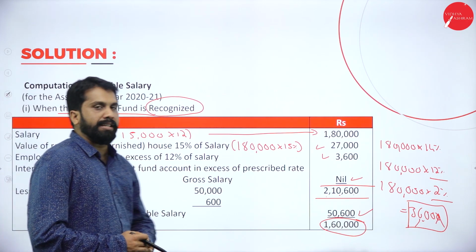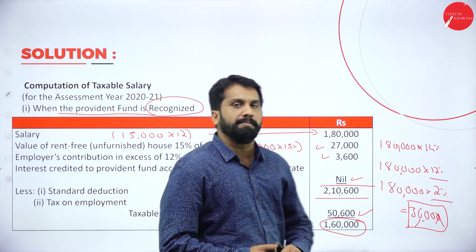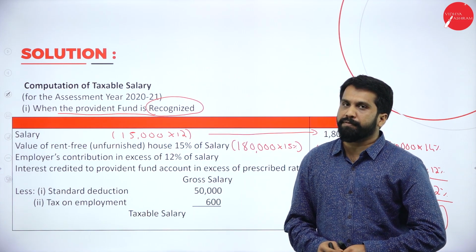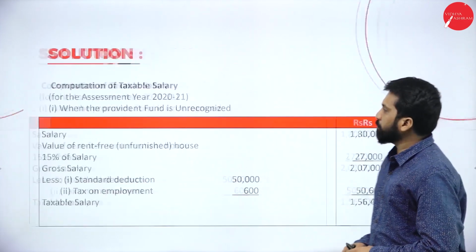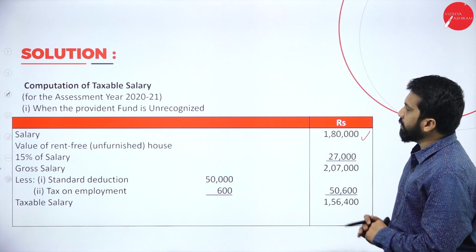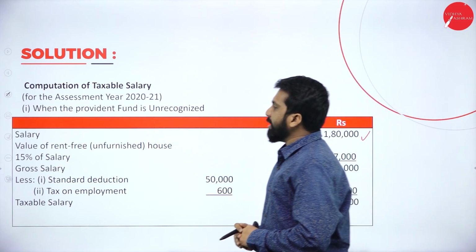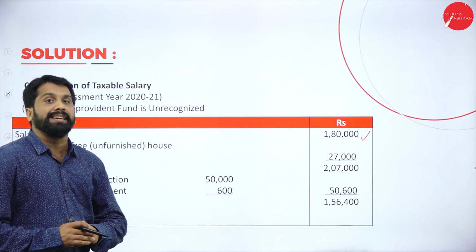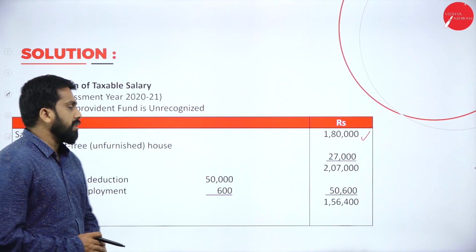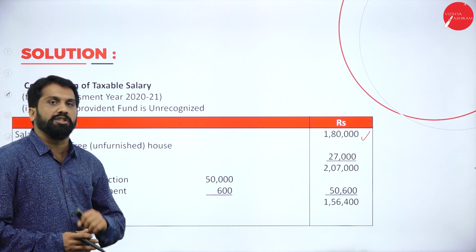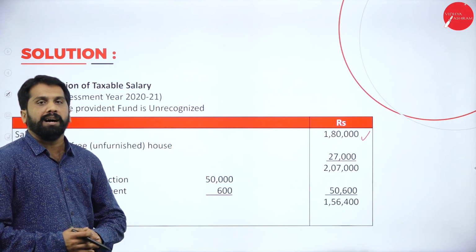Whatever we did, it is for recognized Provident Fund. In case of unrecognized Provident Fund, what will be your answer? The same, your salary will be 1,80,000. Then, your PF calculation, we will not do it, because it is unrecognized. If it is unrecognized Provident Fund, your PF calculation will not be part of your answer.